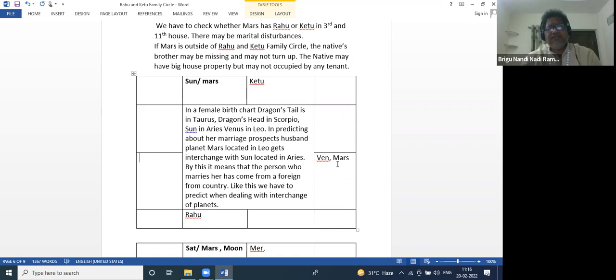The native from India visits America, and this is the American lady's horoscope, and the husband is Mars here. So Mars is exchanged here with another planet. That means the husband is born in one country and settled with her in another country. The female native is in the same country where she was born, but somebody born in another country settles with this American in America.